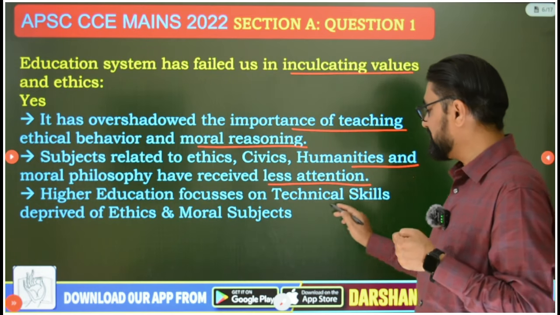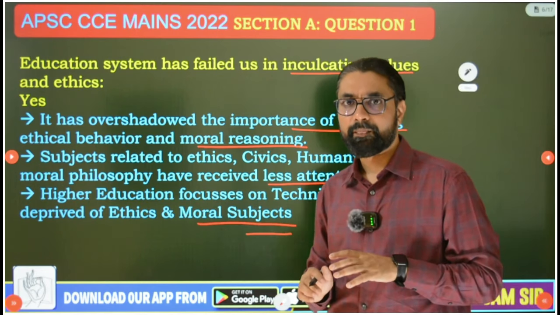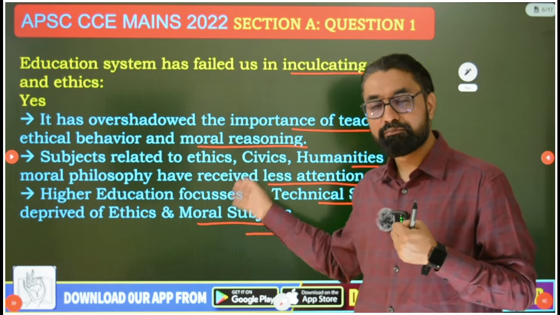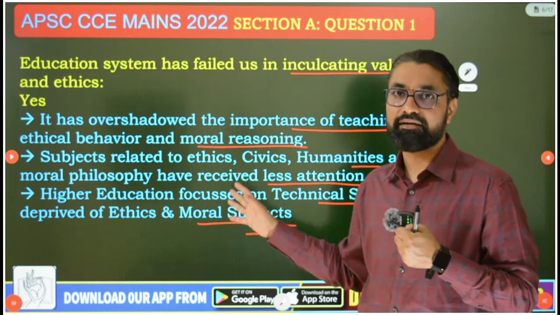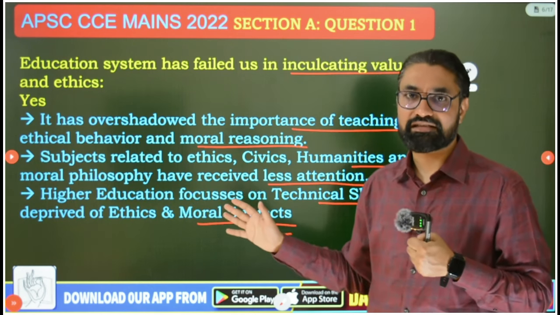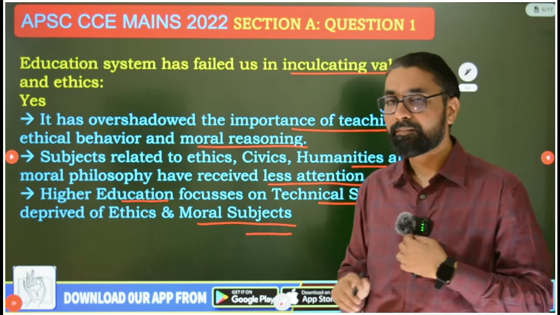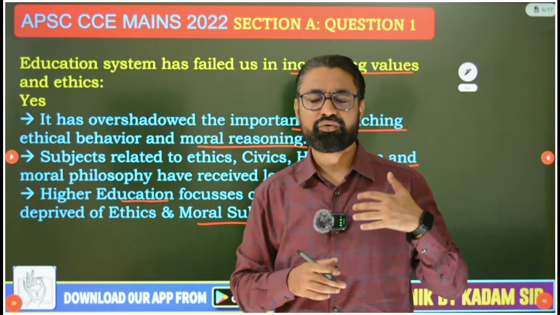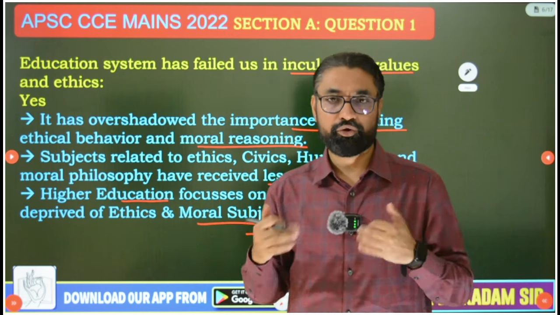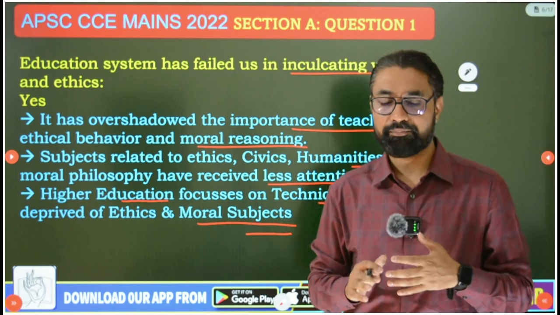Higher education focuses on technical skills deprived of ethics and moral subjects. Okay, so Indian education system has overshadowed these subjects or totally missed on those subjects of ethics, morality, etc. So I agree and I have showed how we are missing on this aspect. Okay, उसमें भी higher education का point क्या है? Guys, when you go to engineering, when you go to doctorate after 12th, तो ये humanities के subjects so totally we don't have. Okay, engineering में there is no humanities का subject, engineering में no ethics, morality के papers.